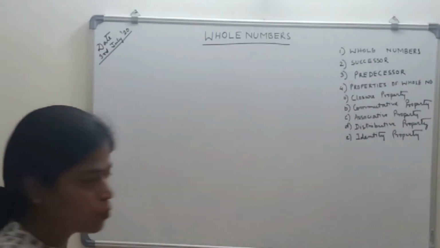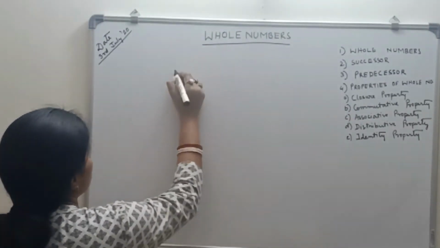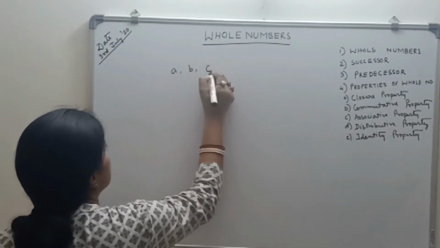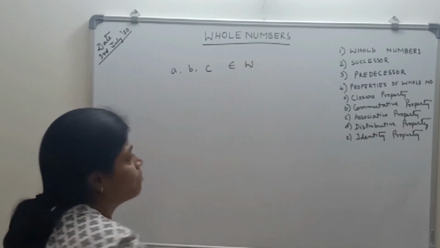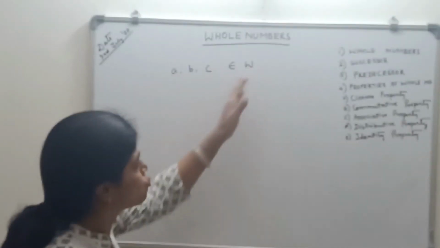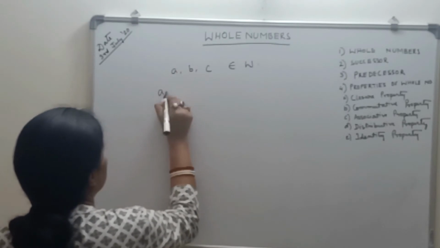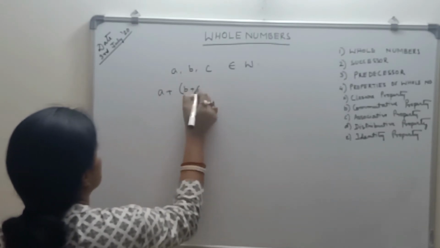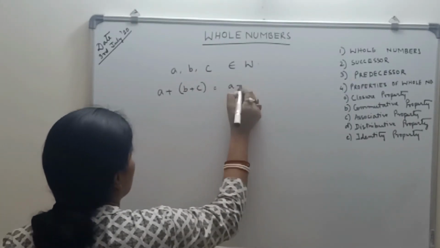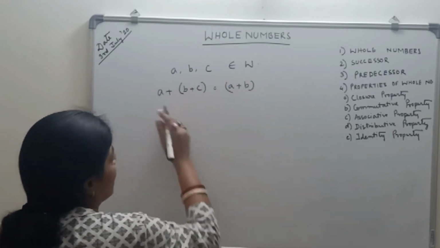Now coming to the associative property. What is the associative property? If three numbers A, B, C belong to the whole numbers, then A plus within brackets B plus C is equal to A plus B, all in brackets, plus C. It is only a shifting of brackets.